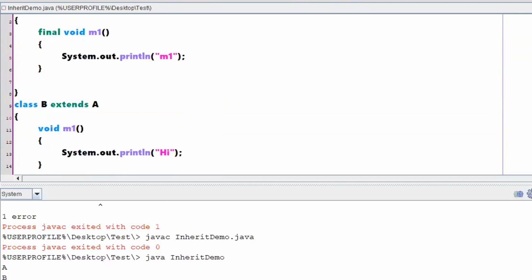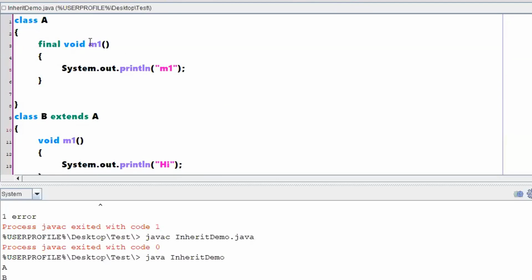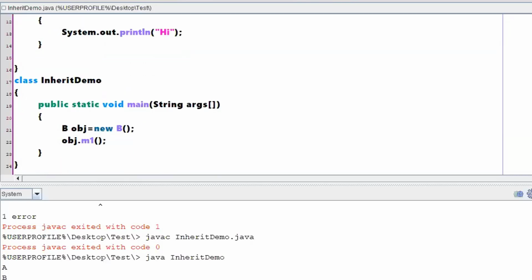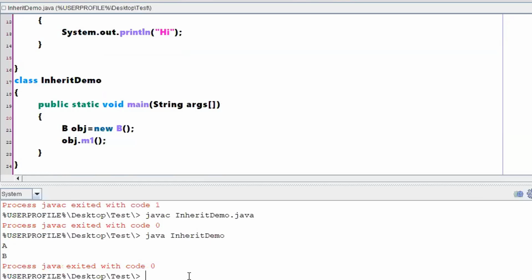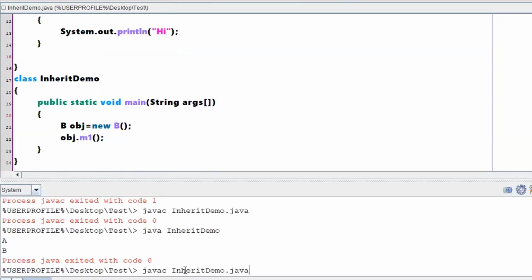Class A is having a method m1, which is final. Your class B is extending class A. Again, you are giving a definition for m1. So you are trying to override a method m1 which is already made final. So let us cross-check what happens if you are overriding a method m1 which is made final.